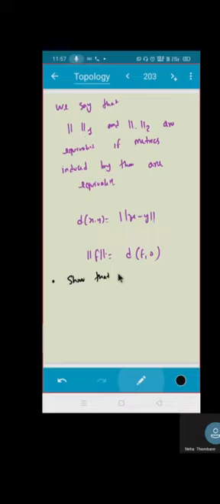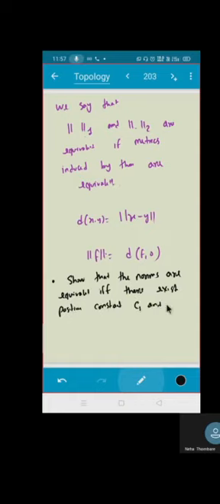Show that the norms are equivalent if and only if there exist positive constants C1 and C2 such that C1 norm x1 is less than or equal to norm of x2, which is less than or equal to C2 norm x1. Same goes for the case of distance also.